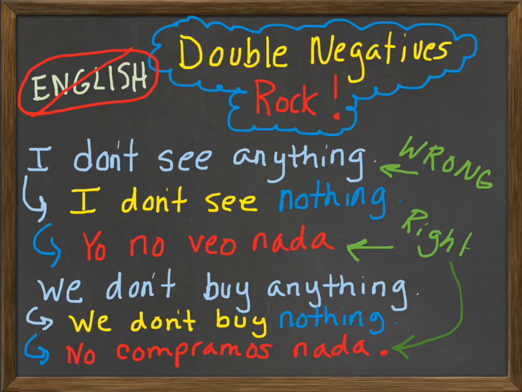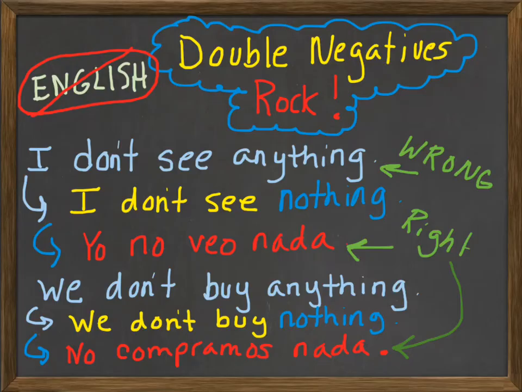Now, again, I'm talking about the double negatives. Just wanted to remind you again, in English you cannot do them, or you can, but you get a bad grade. In Spanish you have to do them. So let's look at some more examples. You're going to say, I don't see anything. This is what you want to say in Spanish.